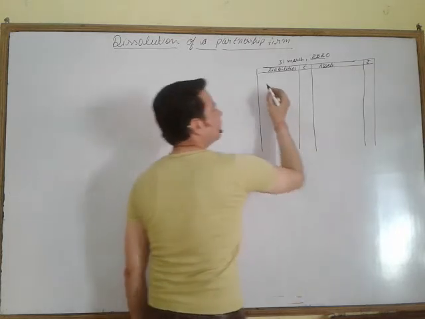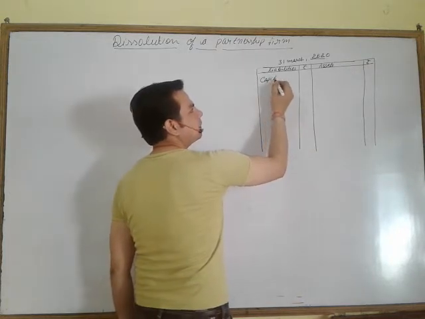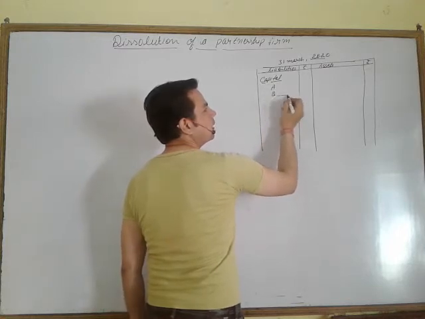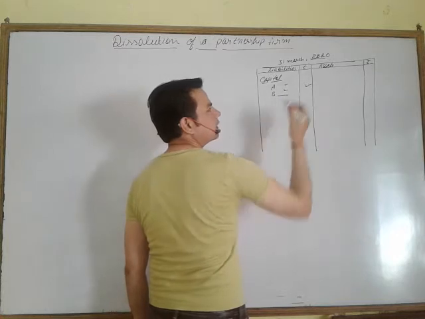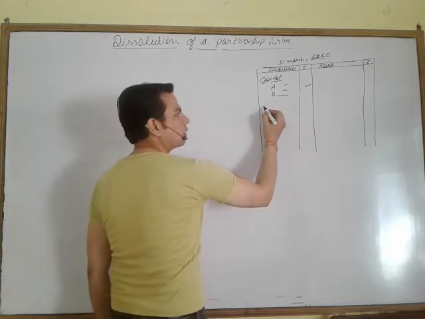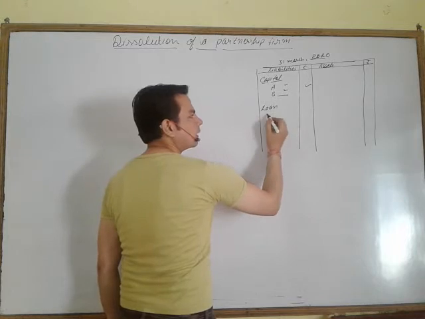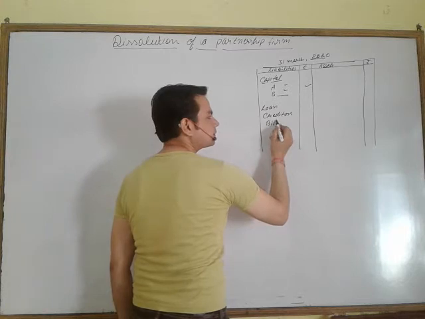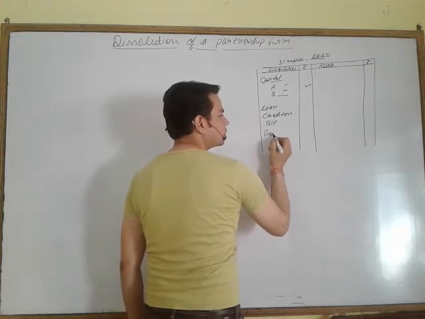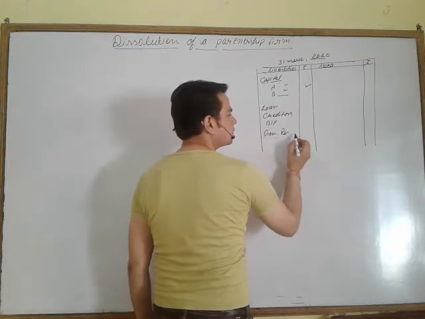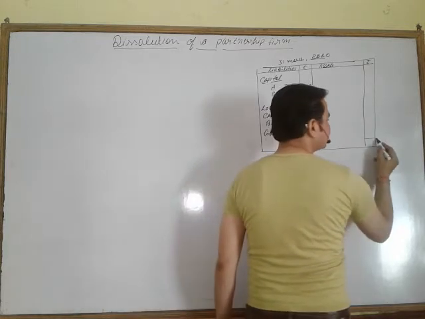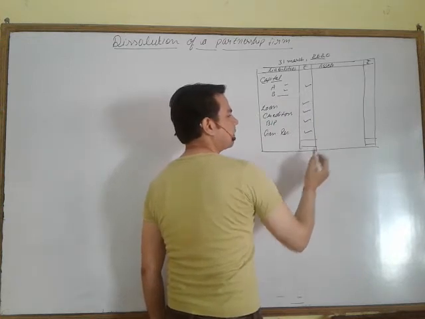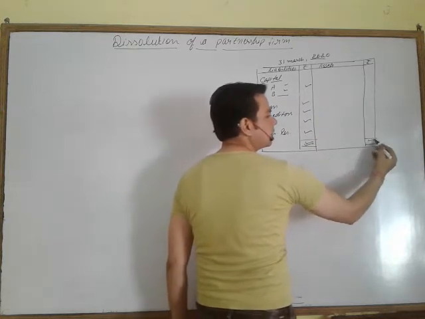That is, all the accounts of liabilities, including the internal liability, that is capital. Let's suppose here there were two partners, partner A and partner B, and the total capital of the partners. Next, loan, creditors, bills payable, general reserves, etc. These are the liabilities, and the total of these will be the same as the assets.